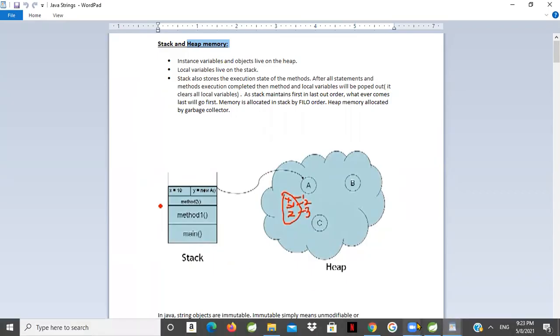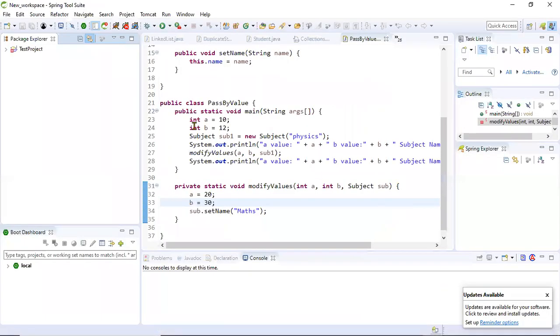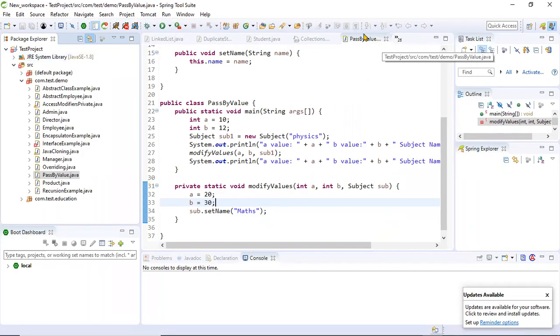Local variables are, let's open some of the samples we have, and let's say here in this example.